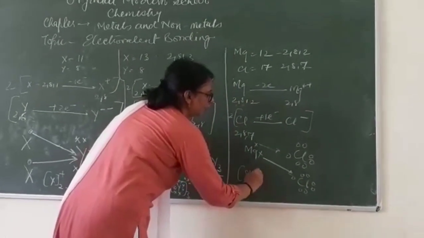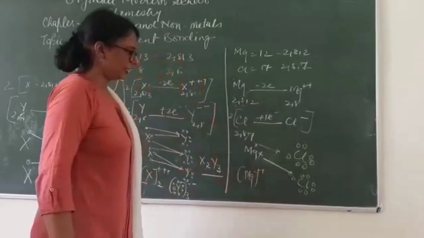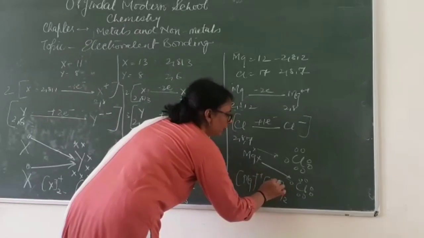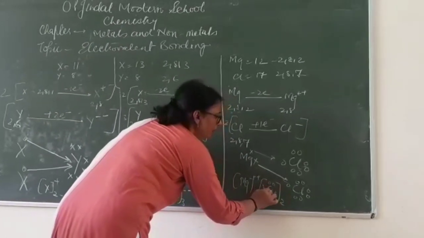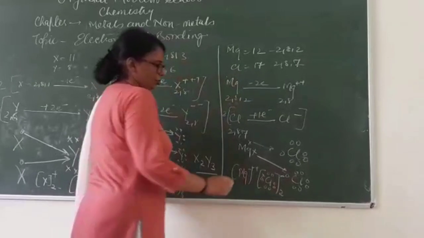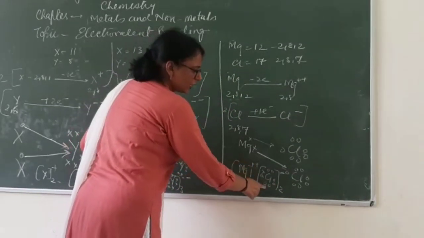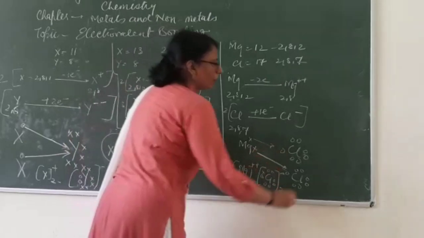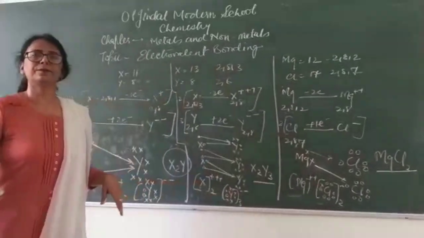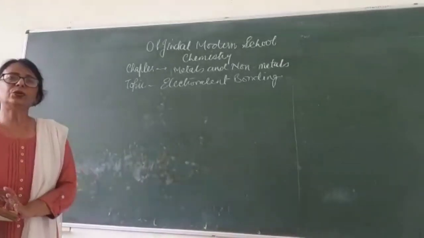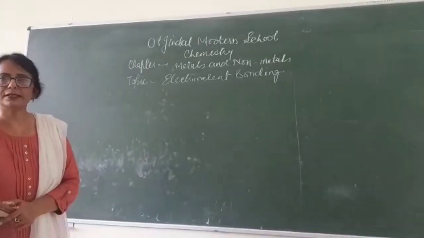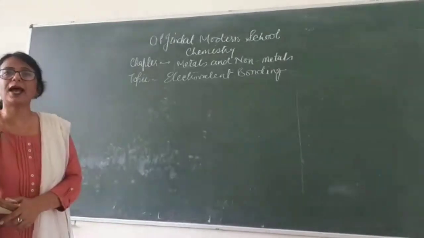So magnesium will gain 2 positive charge after giving out both the electrons, and 2 chlorine atoms which were having already their own 7 electrons will be gaining 1 from the magnesium side and will gain 1 negative charge. So you will get 1 magnesium with 2 positive charge, 2 chlorine atoms with 2 negative charge overall. So magnesium chloride is the compound which has been formed. Okay, children, now you might have understood how the electrovalent bonding formation takes place in metals and non-metals, or you can say how metals react with non-metals.